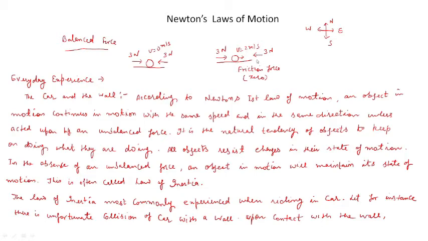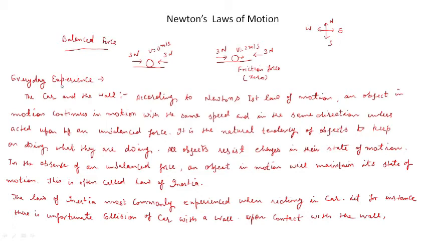Similarly here, suppose an object is moving in a particular direction with velocity 2 meters per second, and two forces are acting on the object in opposite directions having the same magnitude, then the velocity of the object will remain 2 meters per second.